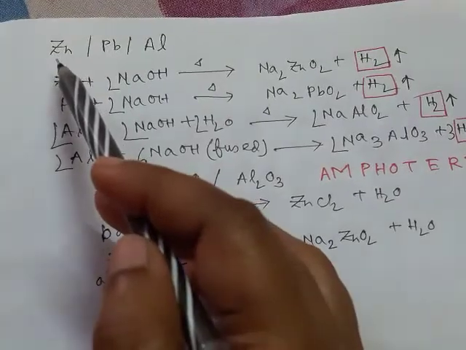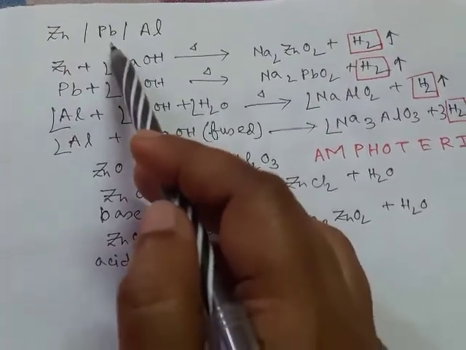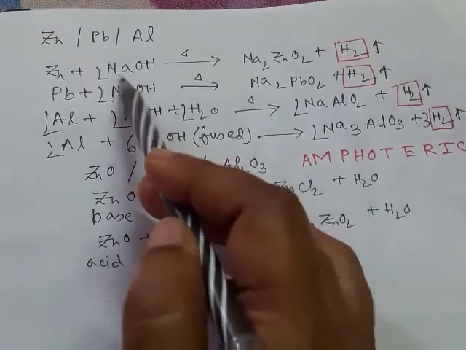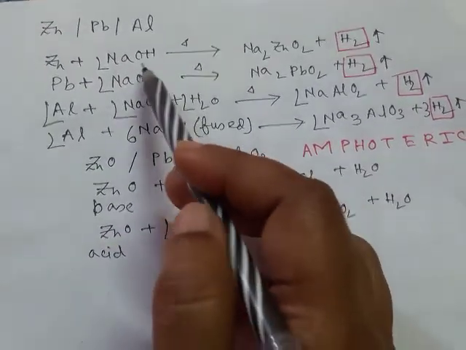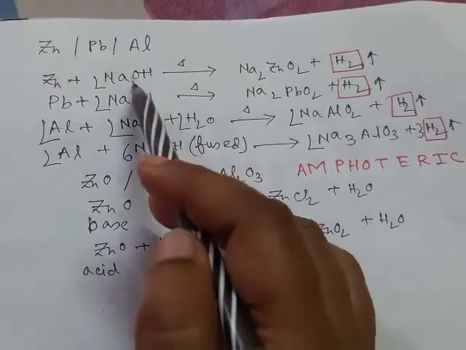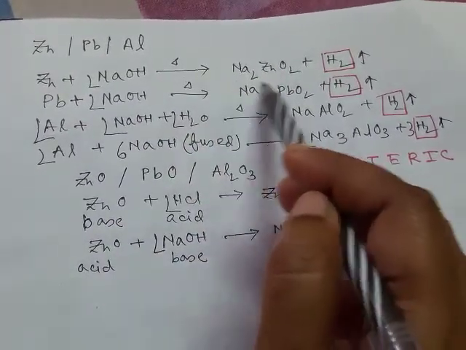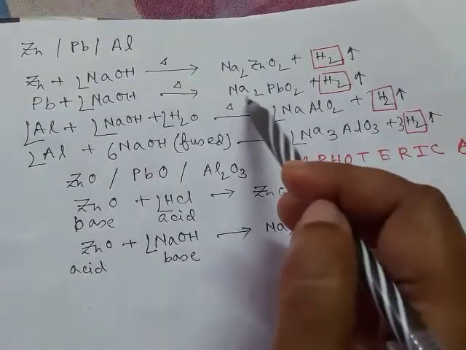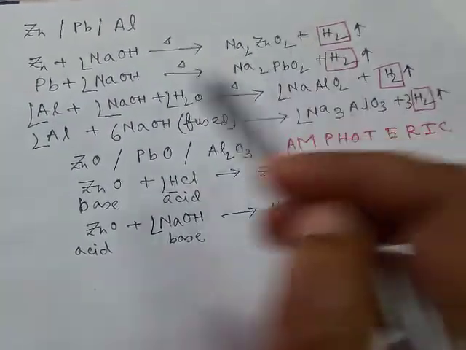Now there are some metals like zinc, lead or aluminium which can produce hydrogen from alkalis like sodium hydroxide or potassium hydroxide. Zinc reacts with sodium hydroxide to form sodium zincate. Lead reacts with sodium hydroxide to form sodium plumbite.